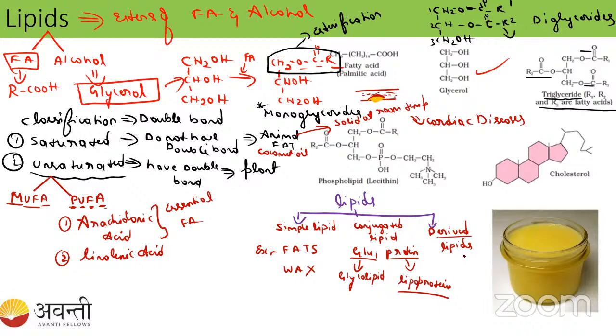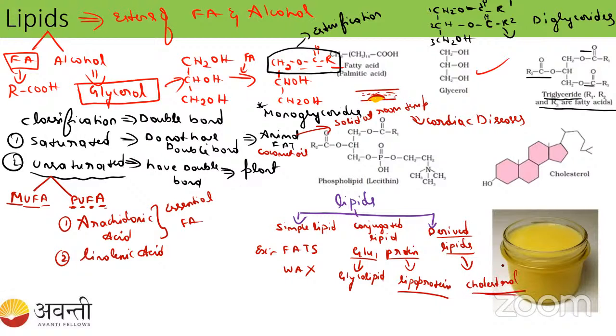So let us talk about the derived lipid. This derived lipid consists of a ring structure. It consists of the carbon and hydrogen ring structure and also the open chain structure. We'll call it a derived lipid. Okay, so the example for the derived lipid is cholesterol.